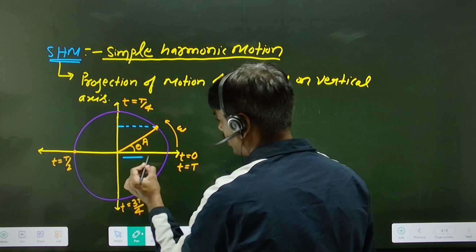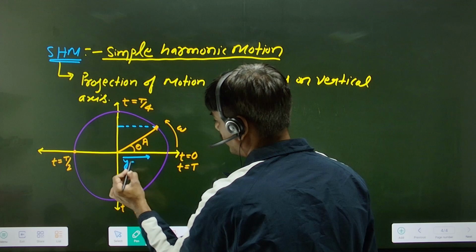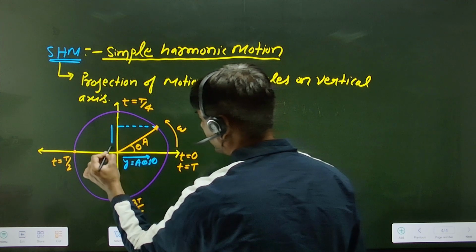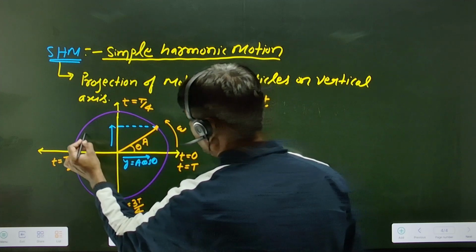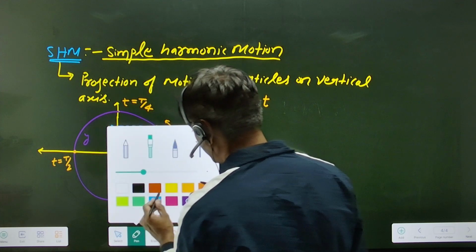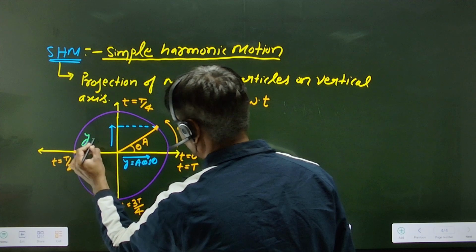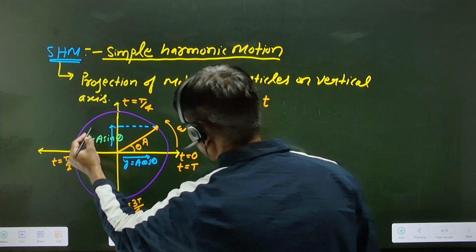So you know this component of the motion, y equal to A cos theta. And what is this one? y equal to, wait a minute, y equal to A sin theta. So this is the SHM.